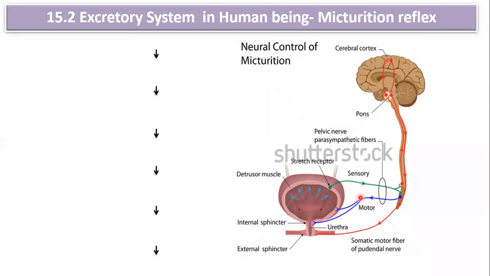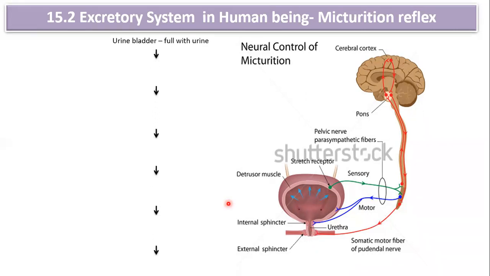Now this motor neuron will go to the urinary bladder, and it will cause smooth muscle contraction. It is going to cause the contraction of smooth muscles of the urinary bladder, and simultaneously there will be relaxation of the urethral sphincter. So the urinary bladder is going to contract and the urethral sphincter is going to relax, and thus urine is released out. So what is the sequence?